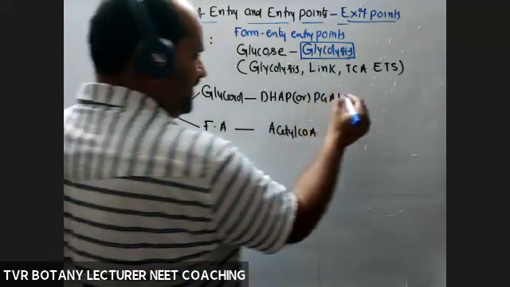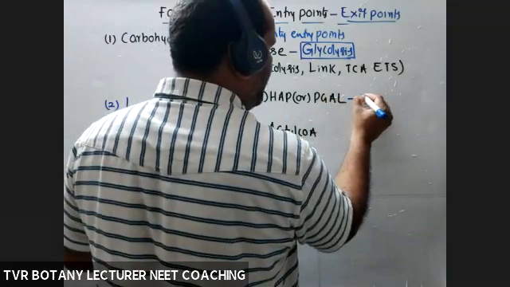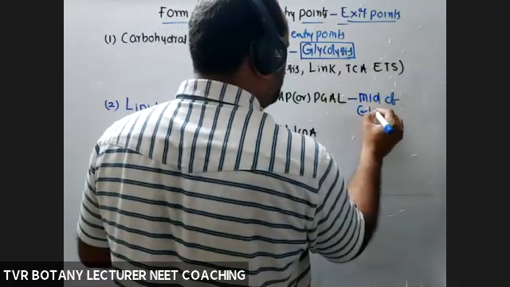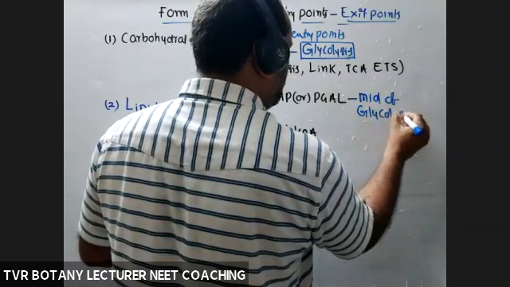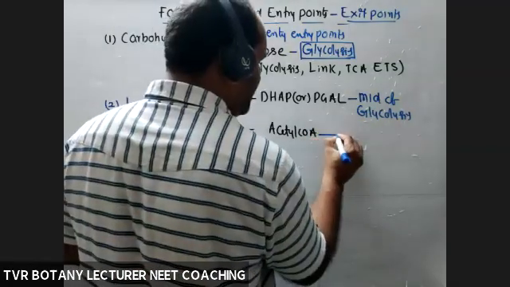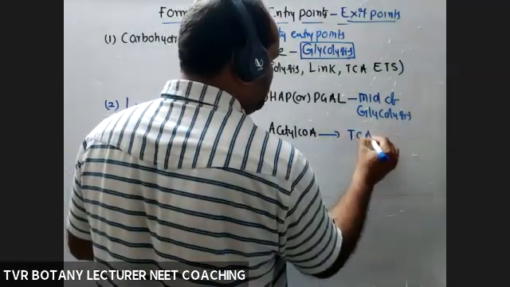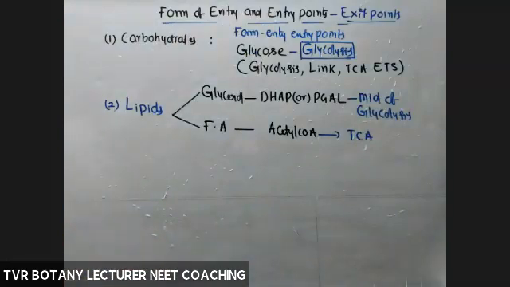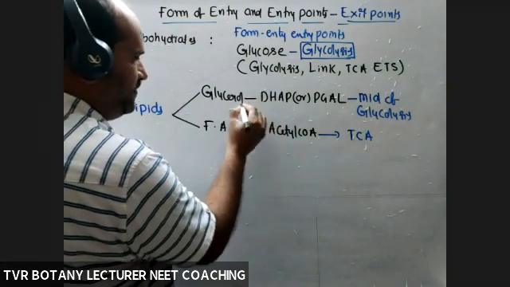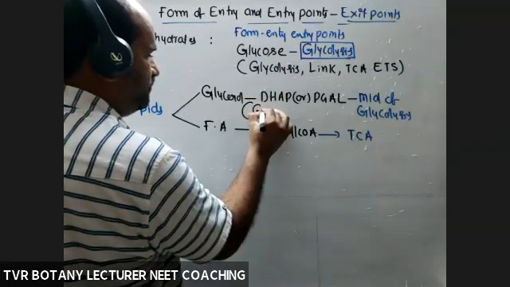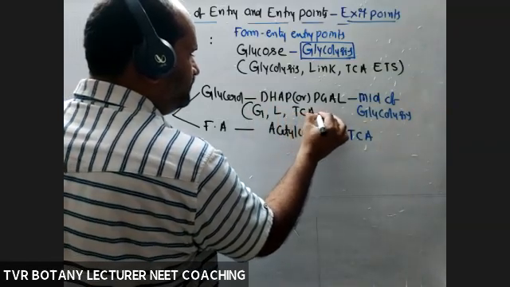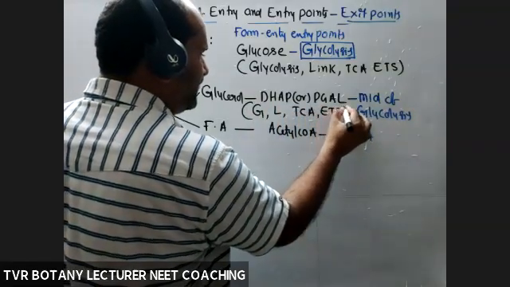If it is DHAP, the entry point is the middle of glycolysis. If it is acetyl coenzyme A, it goes directly to the TCA cycle. So for the oxidation of glycerol in the form of DHAP, glycolysis, link reaction, TCA and ETS are required.